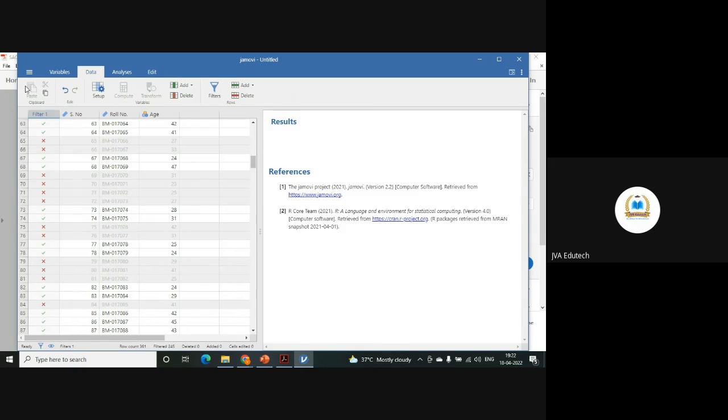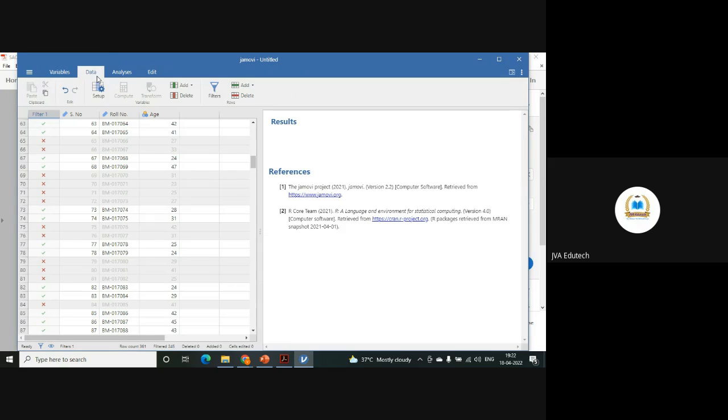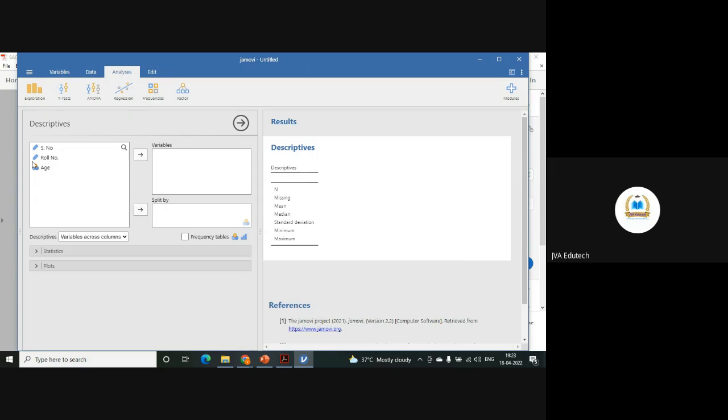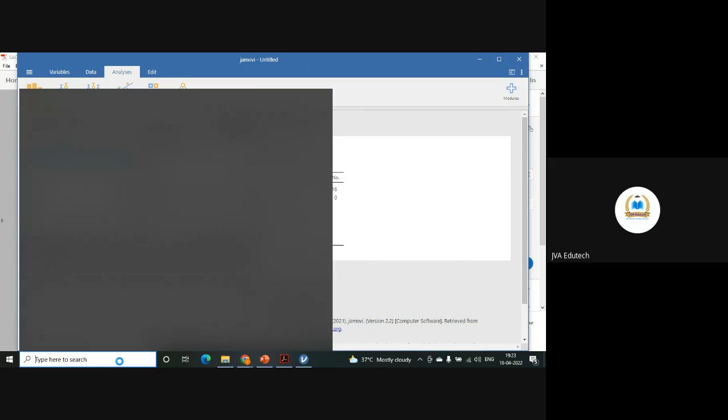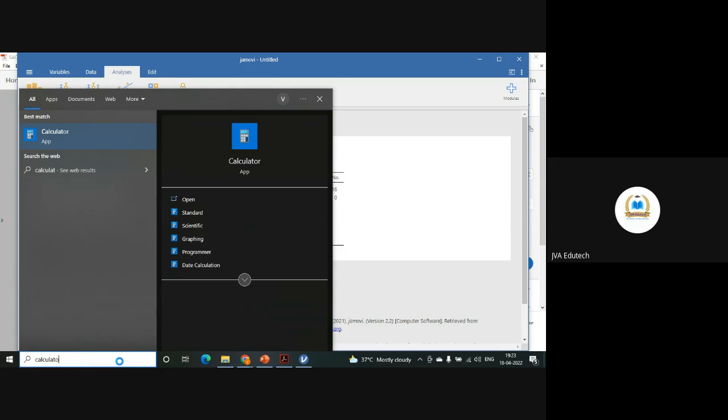And if you want to see how many of them have been selected, simply you can go to analysis, exploration, descriptives, and select this roll number. And see, side by side, it is giving the output. It has taken 116. And if you calculate the 30% of 361, what number are we getting? It calculates approximately, keep in mind.